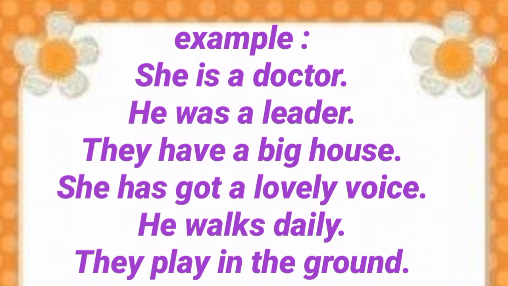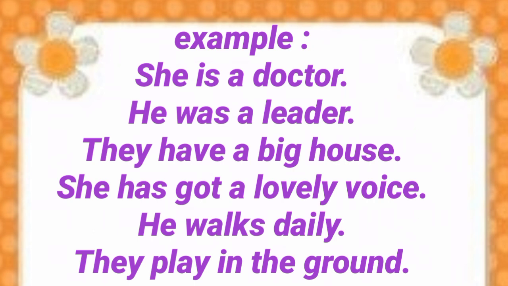Now see the next two examples. They have a big house. She has got a lovely voice. In these two sentences, we see the words have and has. These two words are the verbs of the sentence which tell us about the position of the subject, that means what the subject is having. Here see what they have, a big house. What she has, a lovely voice. That means they and she are having these two things.